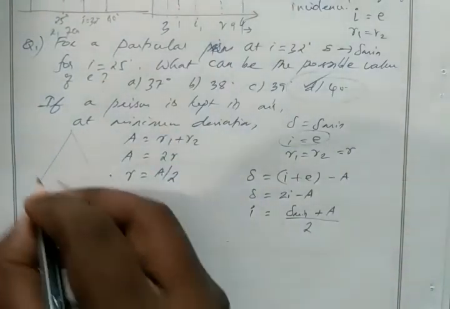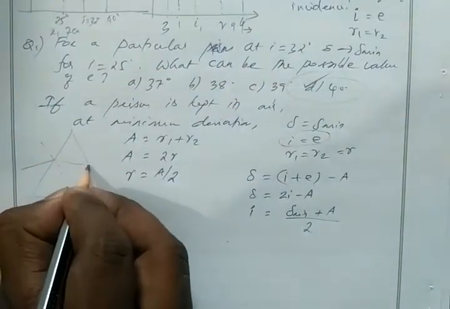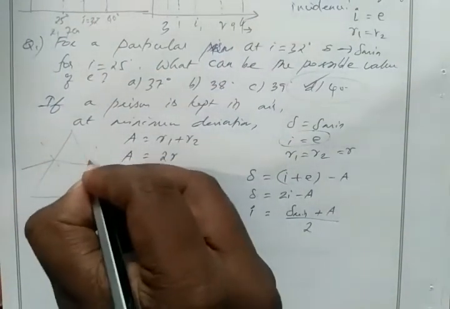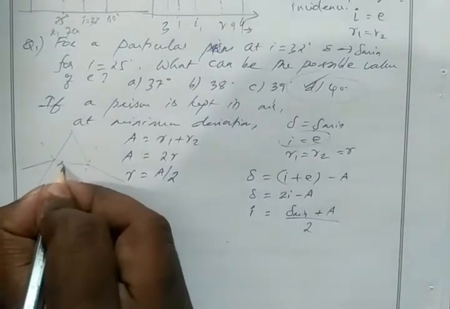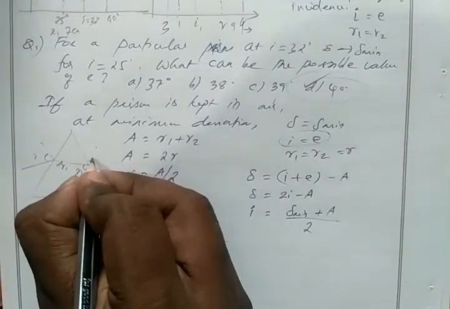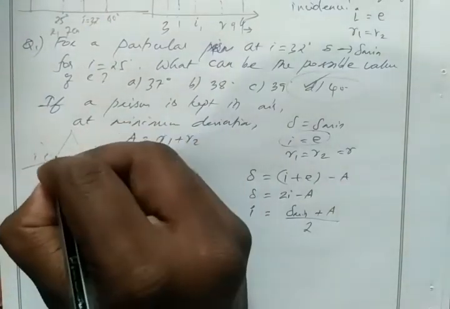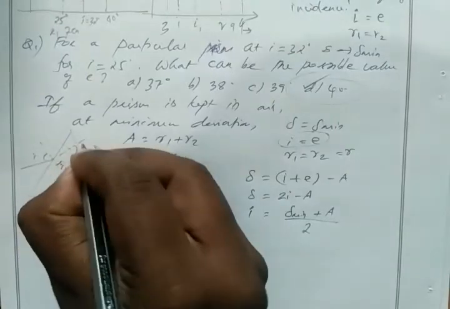Incident ray, normal line, refracted ray and emergent ray. R1, R2, incident angle, emergent angle. Then this will be the angle of deviation.